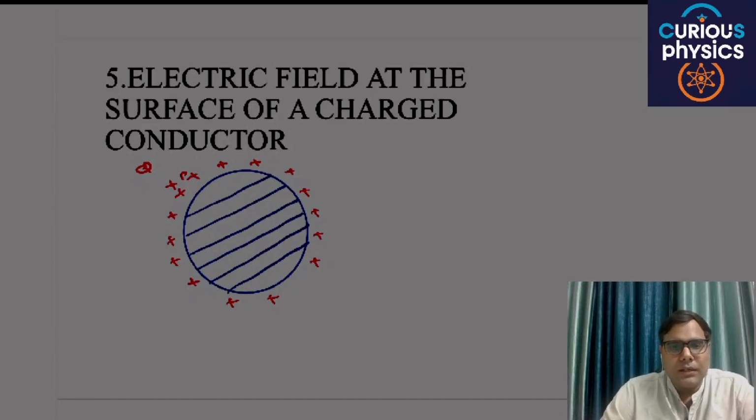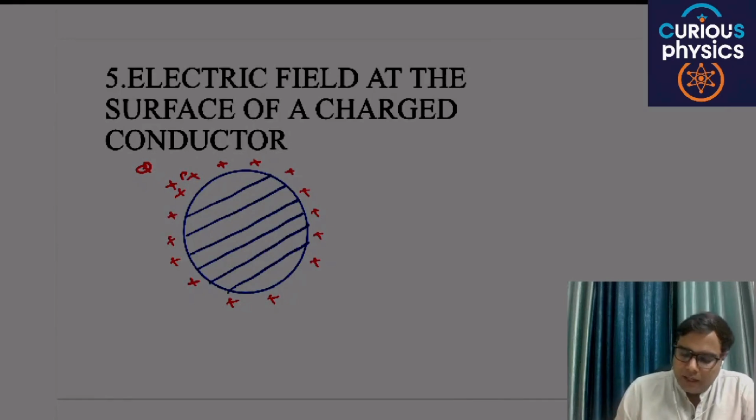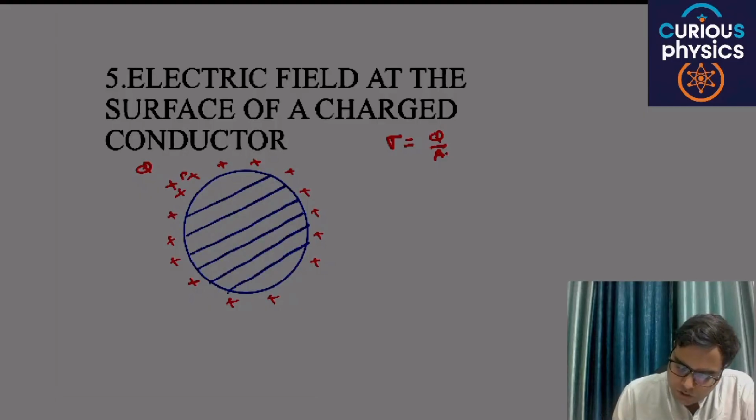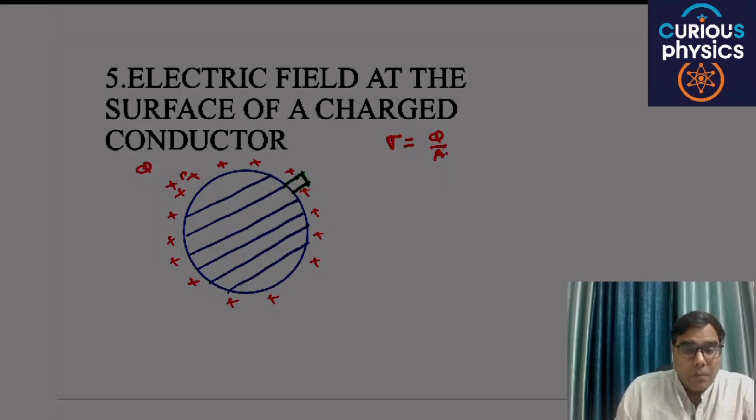So first of all, in case of a solid and its surface, you have to define surface charge density, and surface charge density will be Q by A, where A is the surface area of this sphere. Let's consider a small element. The direction of electric field must be radially outward, because inside the conductor the electric field will be zero.